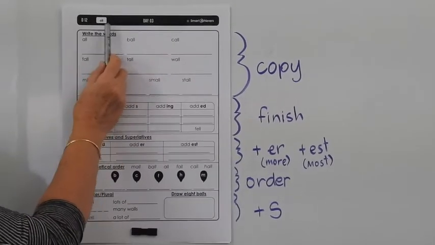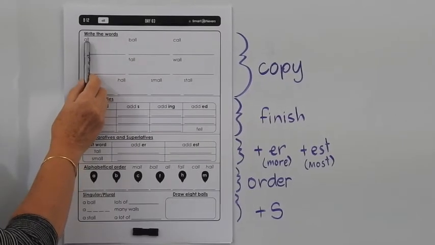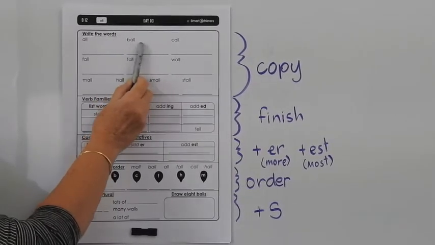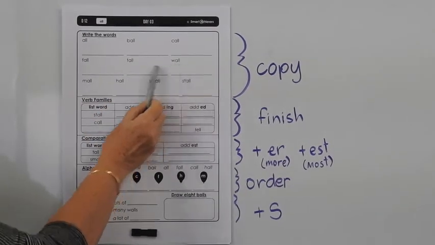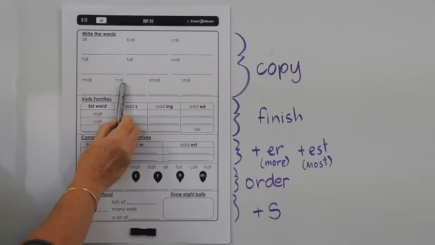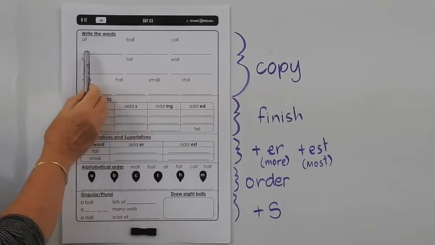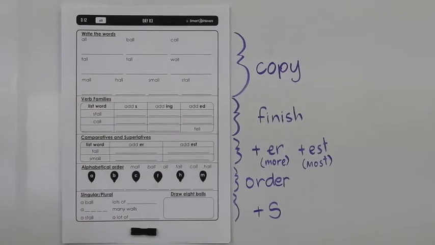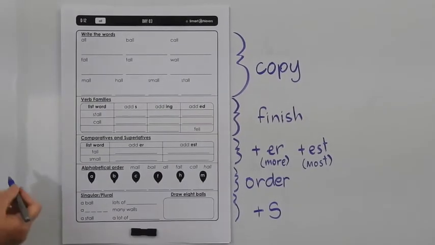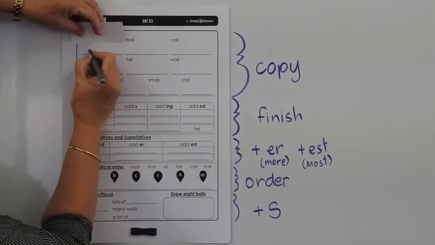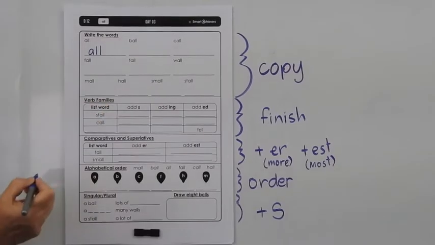D12, day 3, we're revising A-L-L makes the all sound. So let's read these words. All, ball, call, fall, tall, wall, maul, haul, small, stall. Then you have to go back and read the words, sound the words, spell the words and write the words. Don't forget when you're writing the words to cover the word when you write it. And see if you can sound it and write it.